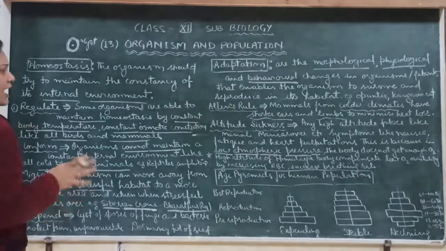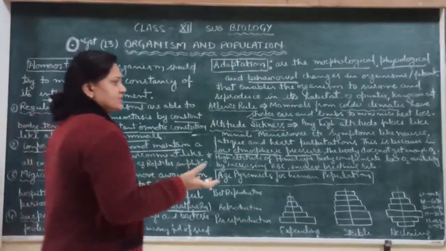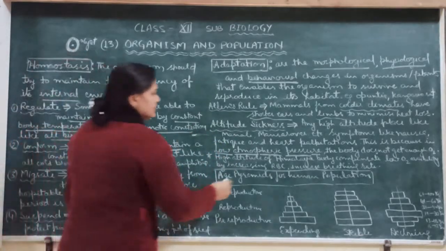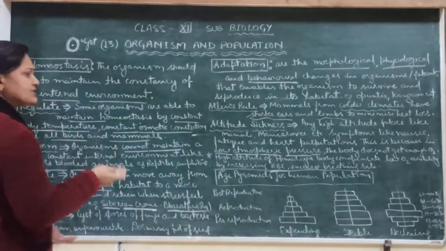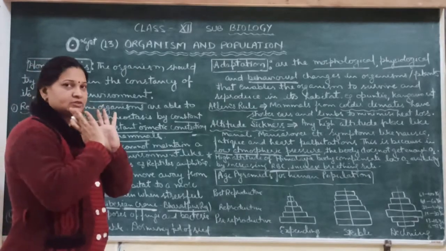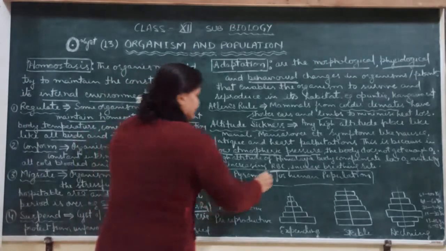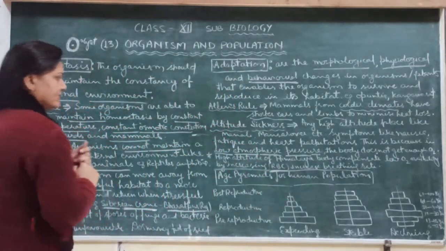In the high altitude area of the Himalaya, the body compensates for the low oxygen availability by increasing the number of RBCs. In the Himalayan area, you can see their cheeks are very red. Why are they red? Because the number of RBCs is increased in their body, and their breathing rate is also increased.